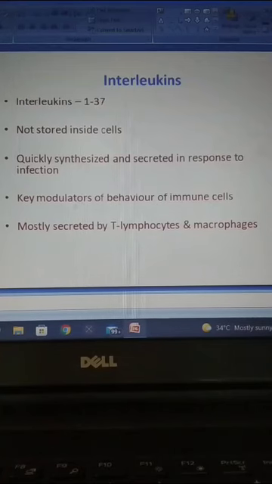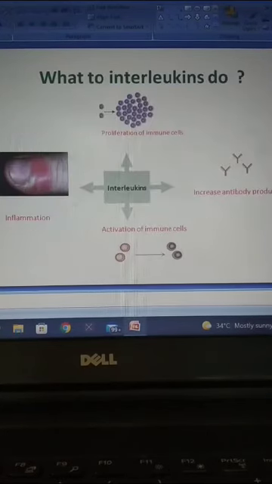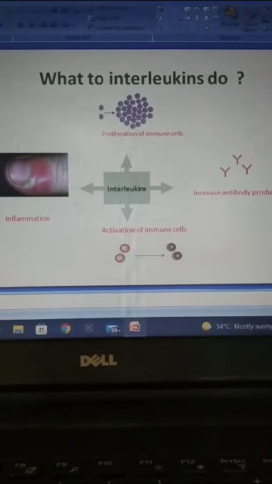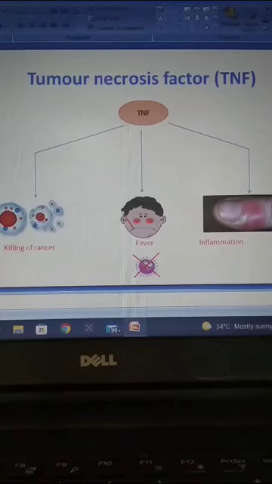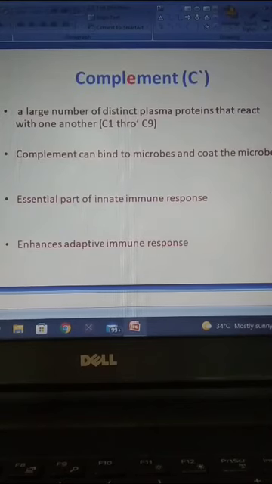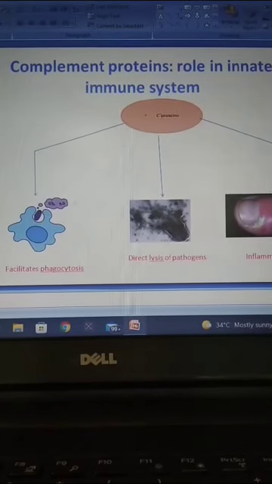And interleukins are modulators of the behavior of immune cells, secreted by T lymphocytes and macrophages. The interleukins function during inflammation, proliferation of immune cells, activation of immune cells and increased antibody production. Tumor necrosis factor kills cancer cells and acts during fever and the inflammation process. And then complement: these are an essential part of the innate immune response and enhance the adaptive immune response. Complement plays a role in the innate immune response that facilitates the phagocytic